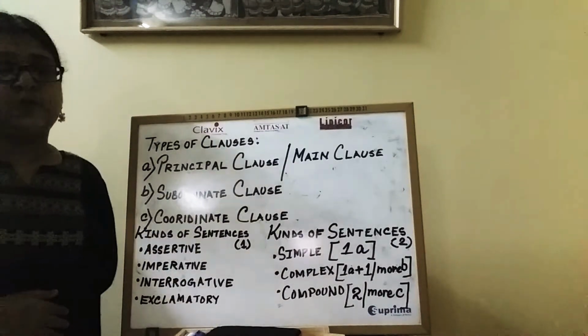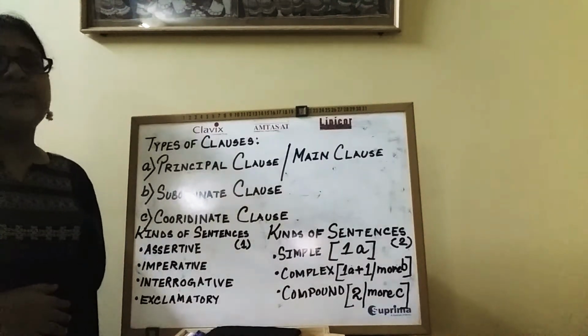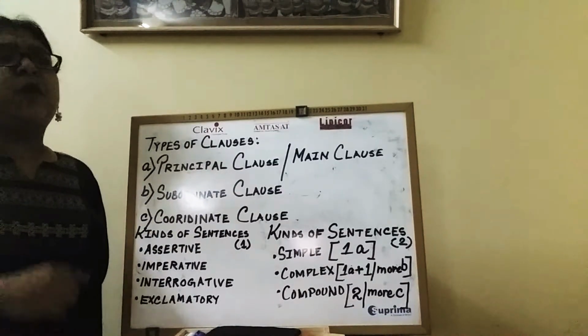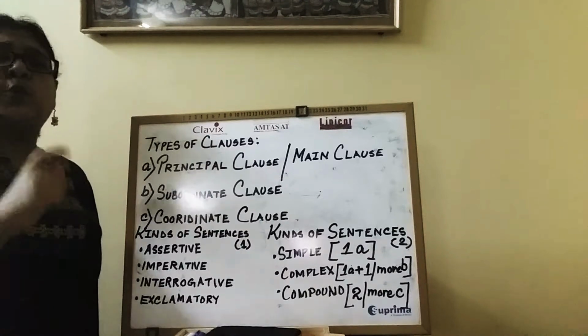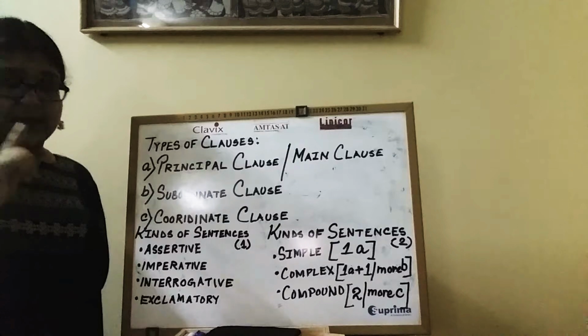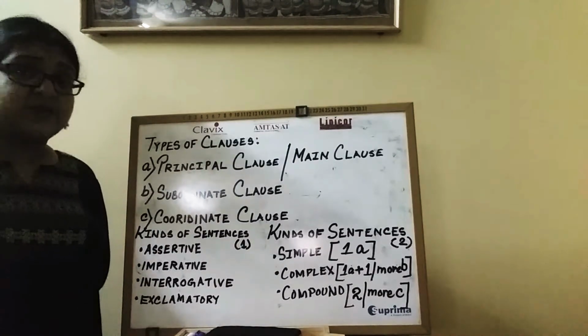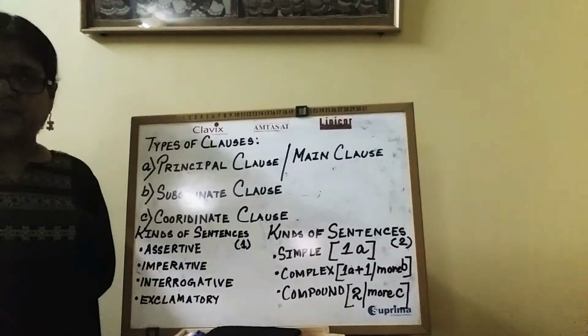That would be easier for you to understand. Which is liked by mother. Okay? Now, in this portion, which is the subject and is liked by mother very much is the predicate.